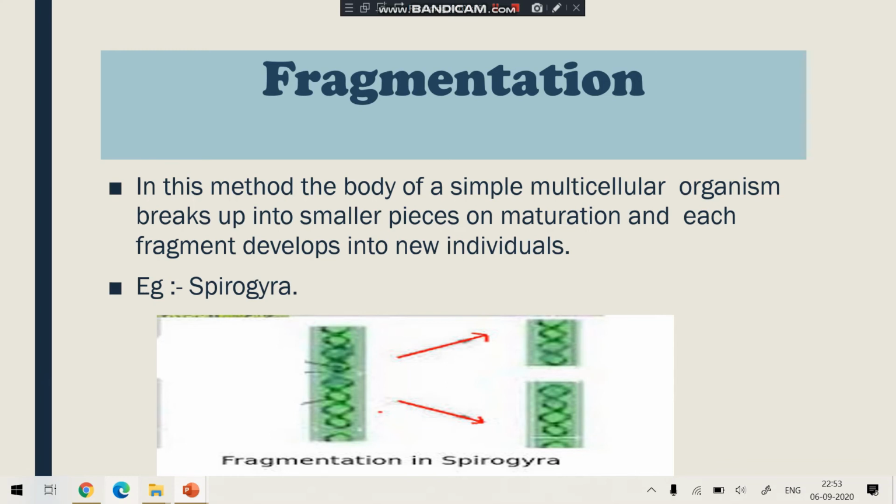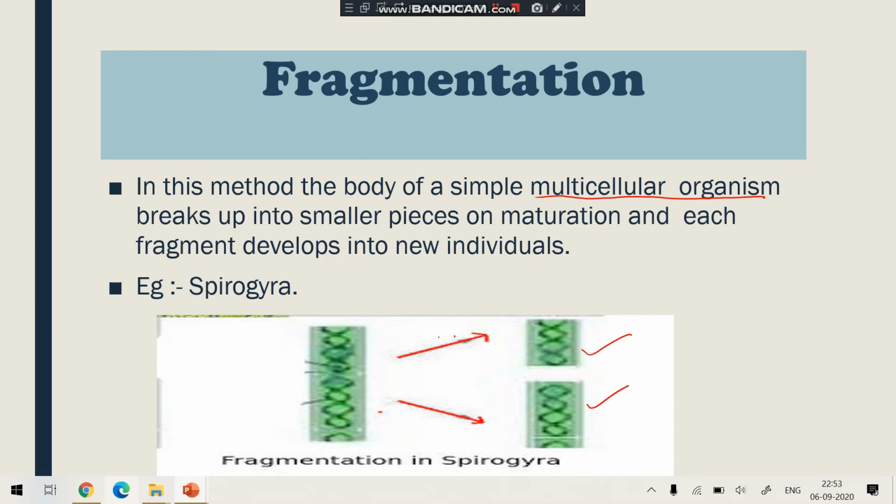fragmentation. Fragmentation takes place in the multicellular organism. First, it breaks into simple, smaller pieces, and each smaller piece is known as a fragment. And then this fragment will become mature. They reach maturation and develop into a new individual, like fission.